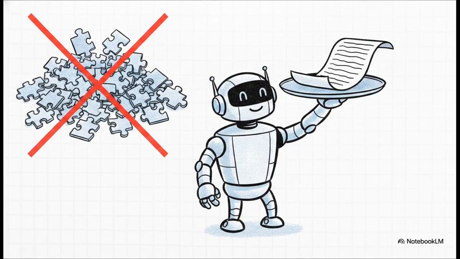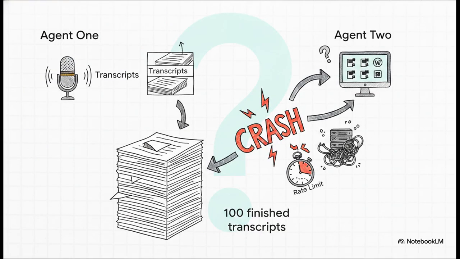But hey, here's the technical secret to making this actually work smoothly. The N8N system uses an HTTP request node to act like a digital waiter, basically taking your order over to the API. Now, if you just ask for a transcript normally, you're going to get broken, unusable chunks of data. The real secret? You absolutely must pass the specific parameter text equals true. This forces the API to return the transcript as one clean, continuous, plain text paragraph. All right, so Agent 1 is a total success. We've got our clean transcripts. Now, Agent 2 wakes up to turn them into blogs.